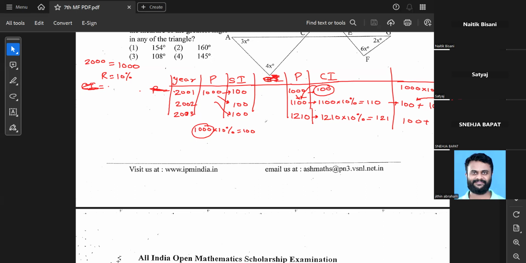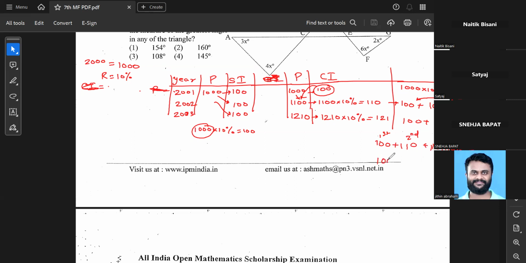Okay, sir, I believe it's clear. Should the third year be 100 plus 110 plus 110's 10%? Absolutely correct. For the third year, it will be 100, which was the first year's interest, plus 110, which is nothing but the second year's interest, plus 110's 10 percentage. Yes. That will be the compound interest of the third year, where 110's 10 percentage is 11.